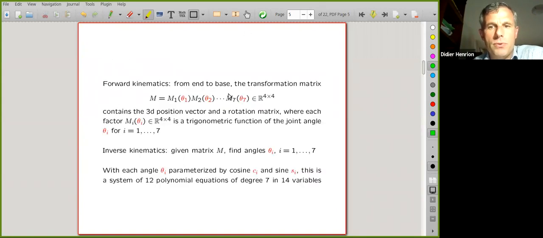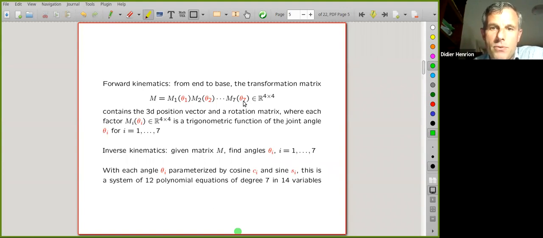A little bit more into the formulas. The problem of forward kinematics can be formulated as a matrix product. Each of these matrices corresponds to 1 degree of freedom. These are 4x4 matrices containing a 3-dimensional position vector and a rotation matrix.